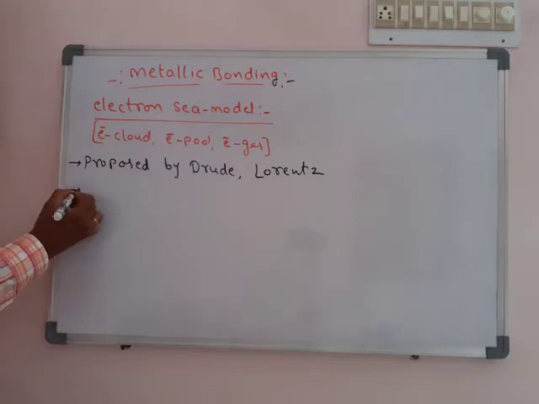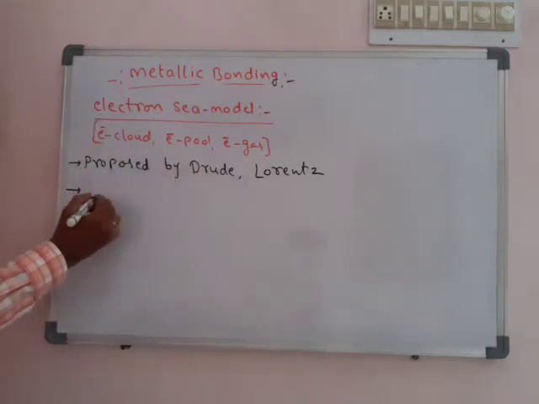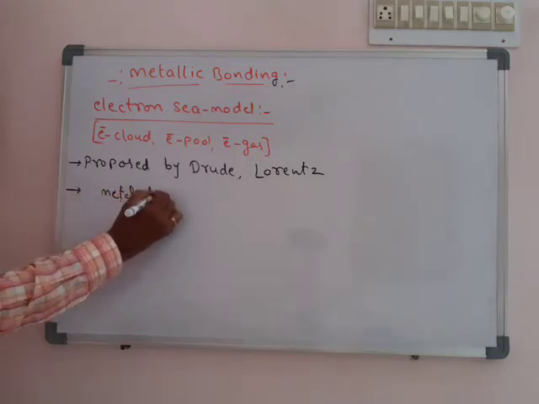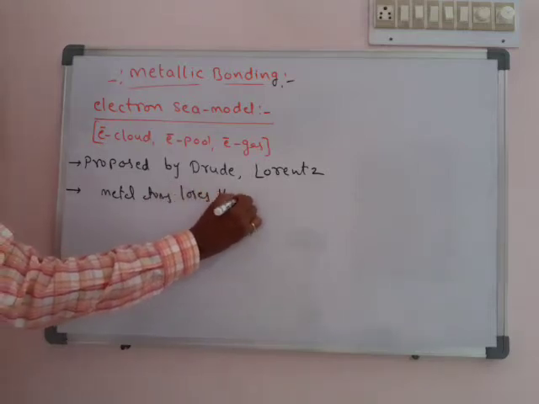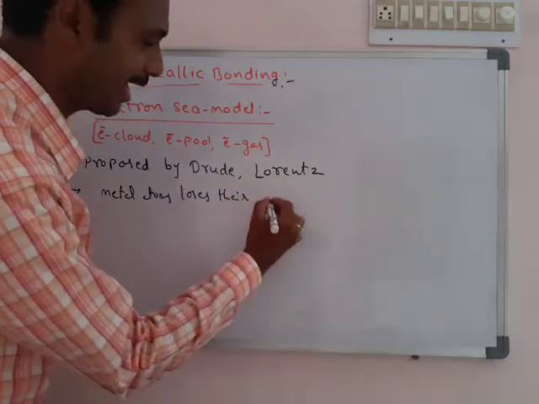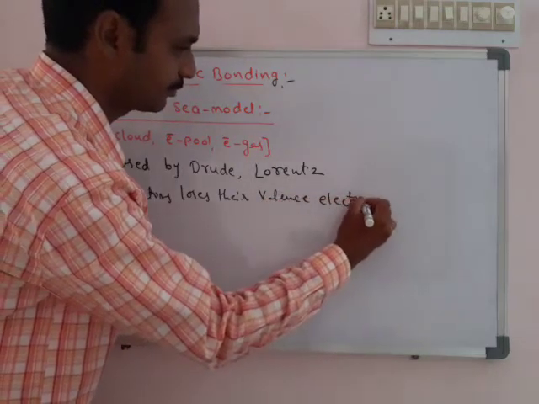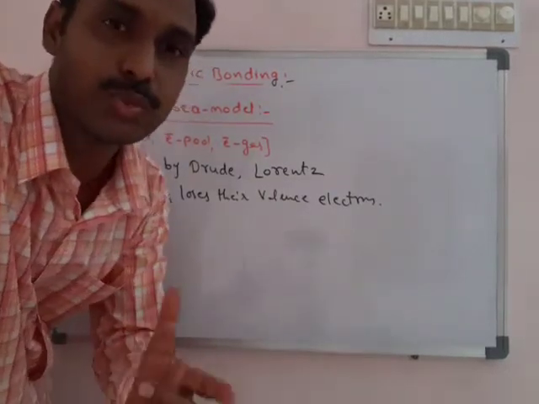So according to this theory, according to the electron sea theory of Drude and Lorentz, at first the metal atoms lose their valency electrons. Generally, metallic character means easy losing of electrons.